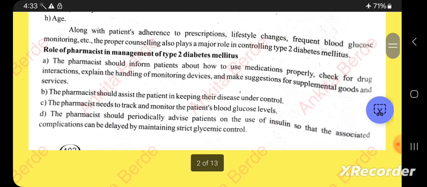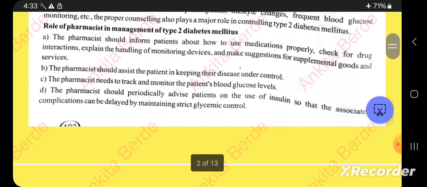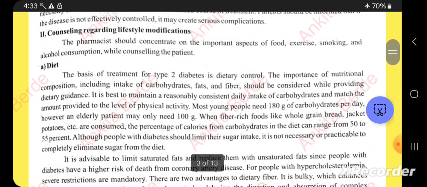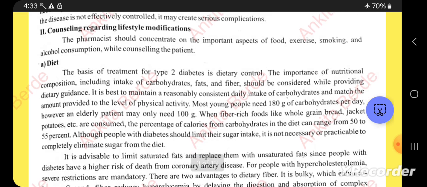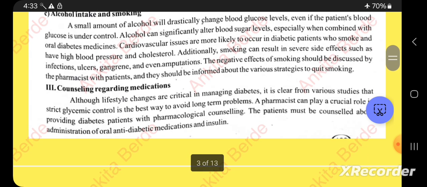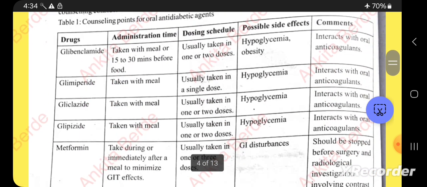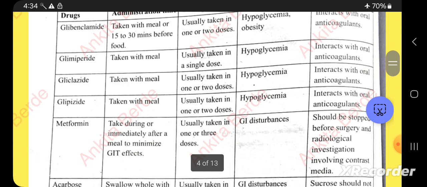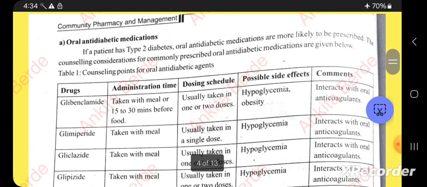So this video will majorly focus on the activity part, the viva voce and synopsis questions, and the role of the pharmacist in management of diabetes mellitus, whether it is type 1 or type 2. That includes counseling regarding the disease, counseling regarding lifestyle modification, which includes diet, physical activity, alcohol intake, and smoking, and counseling regarding the medications. Here are some oral anti-diabetic medications which are generally used for diabetes mellitus.